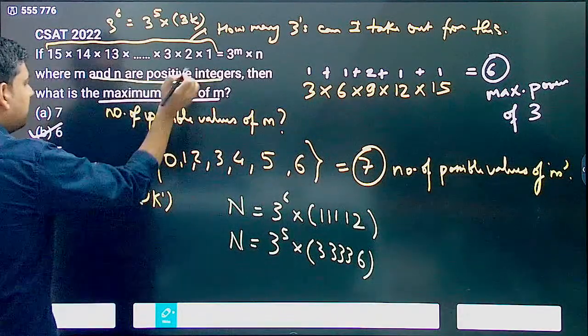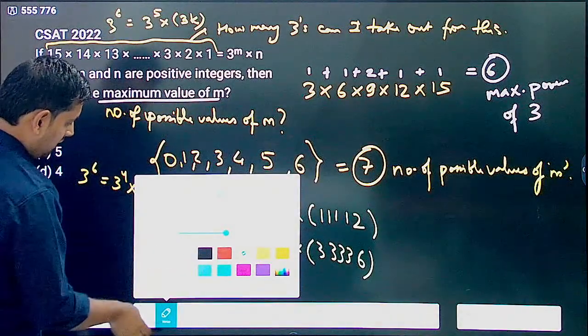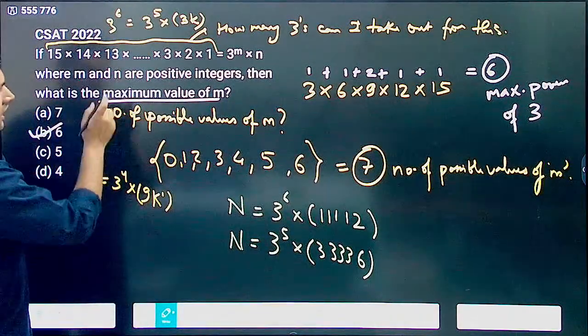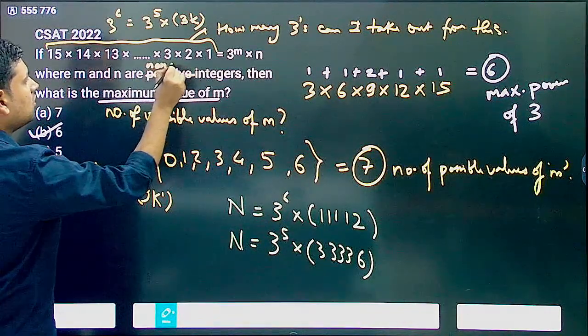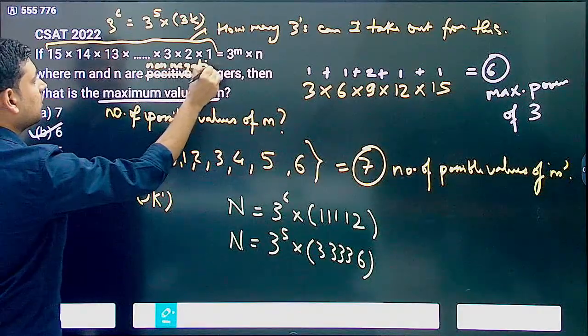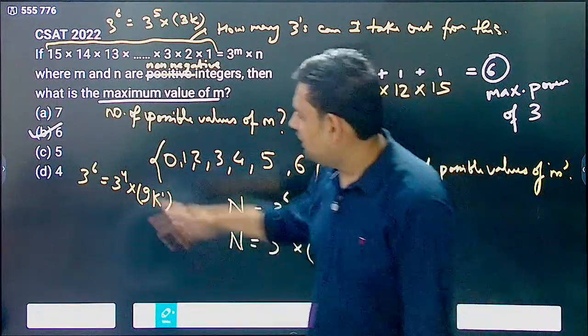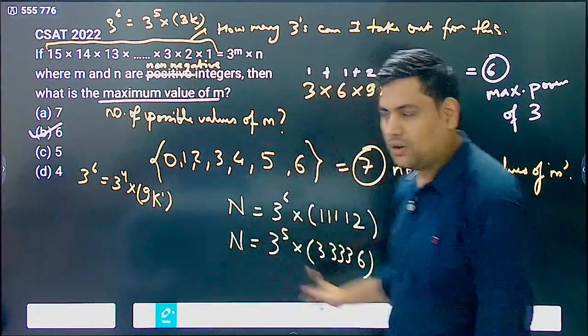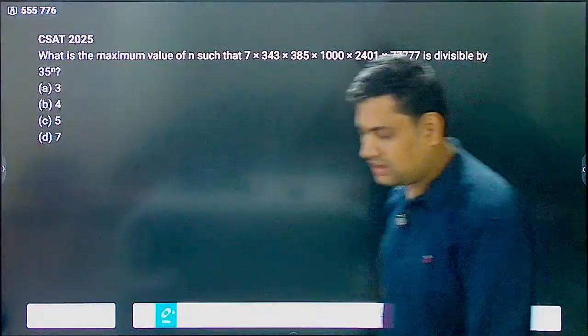If you consider all possible values of m, that is, not considering m and n as positive. Let's change this also. The question was, if m and n are non-negative integers, then you will have to count 0 as well, and then the answer becomes 7 for that particular case. Then now do this.